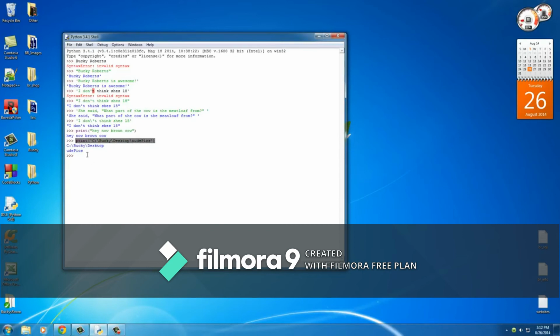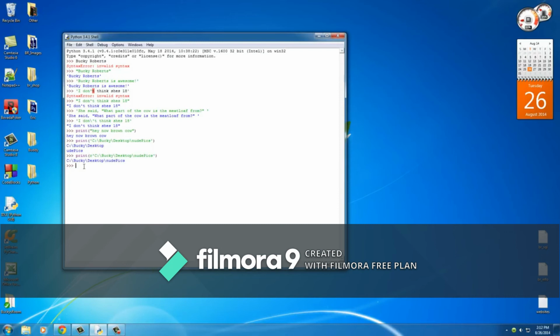Well, what you can do is right before your first little quotation mark, you can put R. Now what R means is print out the raw string with no special meaning. Just print it out as is, whatever's in between the quotation marks. So now you hit enter and check it out. So again, you're going to use the R right before your strings a lot whenever you're working with file paths and other stuff like that.